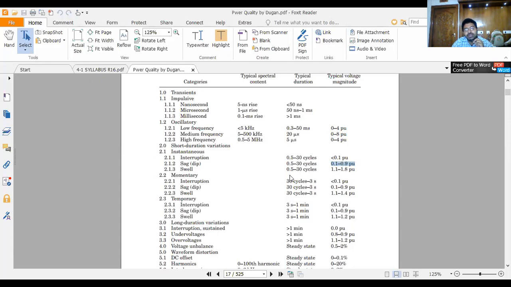If it is a swell, the time duration is 0.5 cycles to 30 cycles, and the magnitude is 1.1 to 1.8 pu, that is, 110% to 180%. Those are the levels.